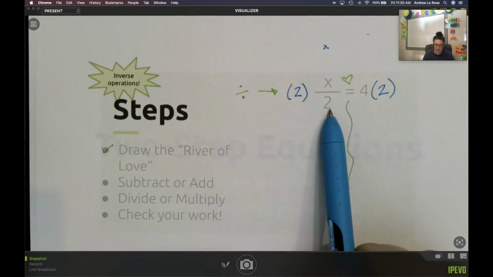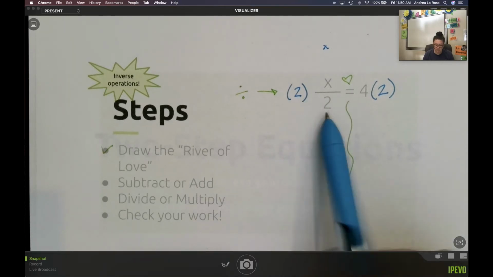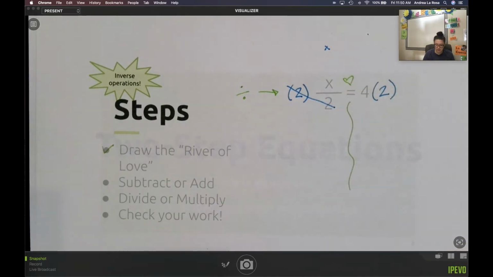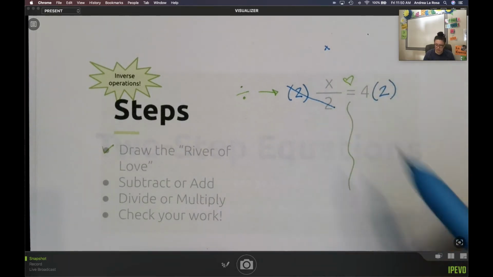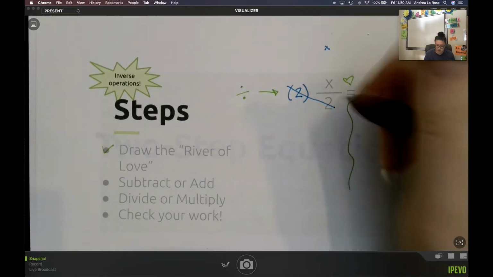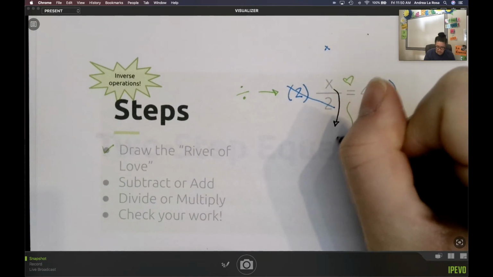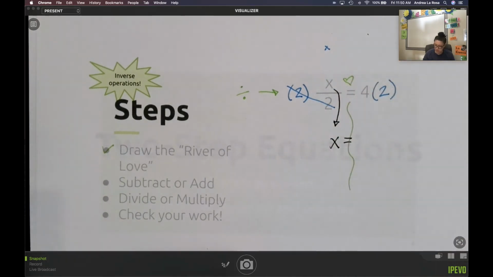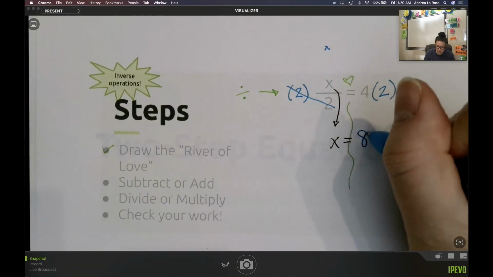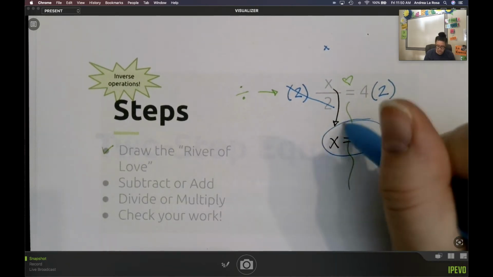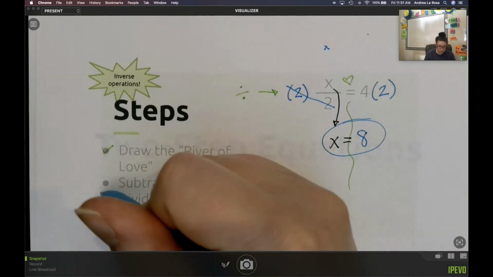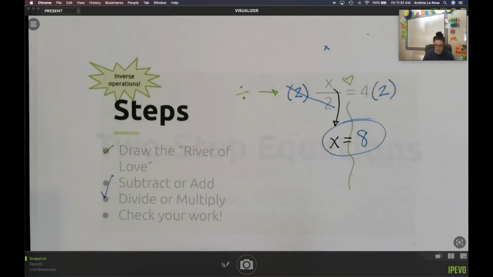I know multiplication and division are inverse operations, so they eliminate each other. So all I'm left with here is x. So I want to make sure I bring that down. I haven't done anything to it. And then on the right side, 4 times 2 is 8. There's no other math, there's no other operations there, so that's our answer.